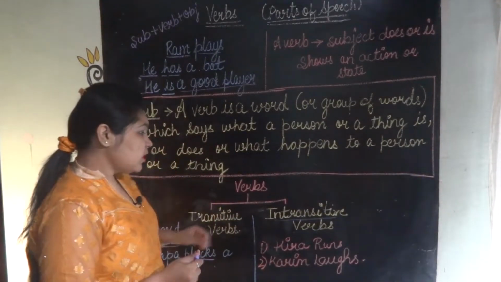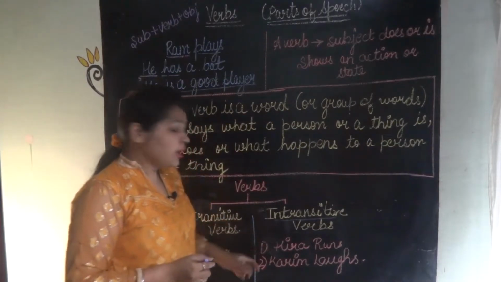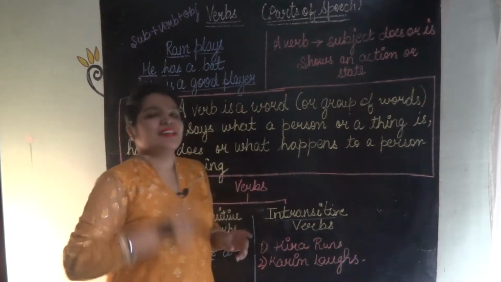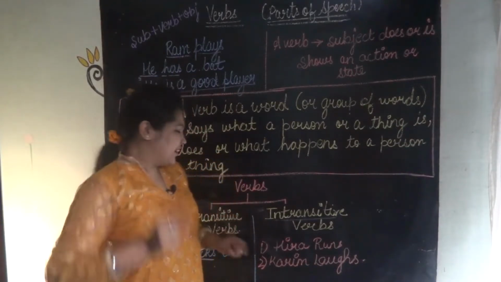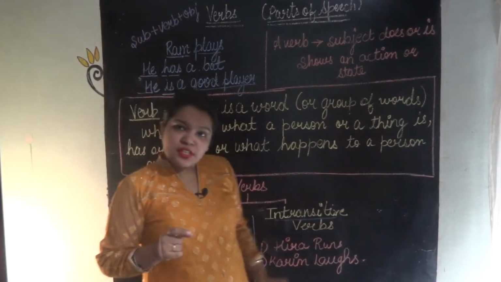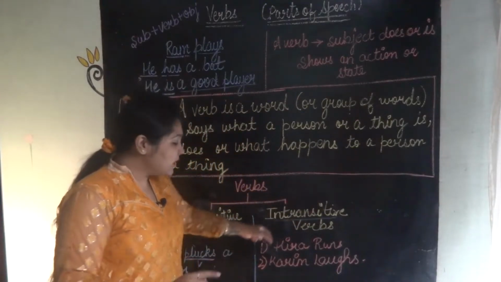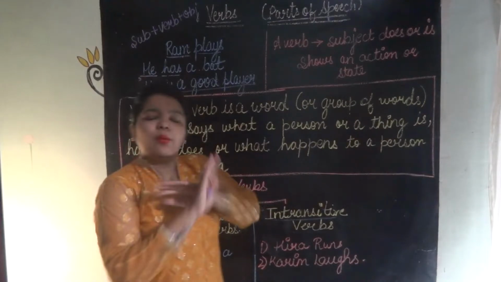Correct? Now intransitive verb means, as the name suggests, it does not pass on. It does not pass to anyone.